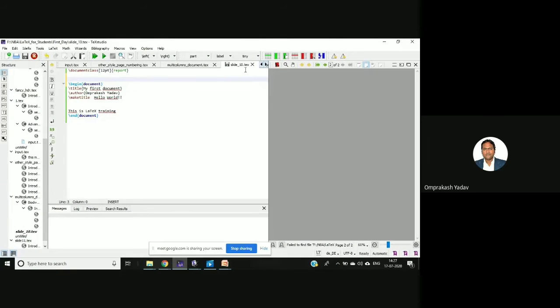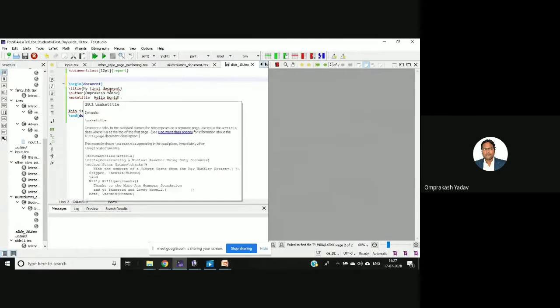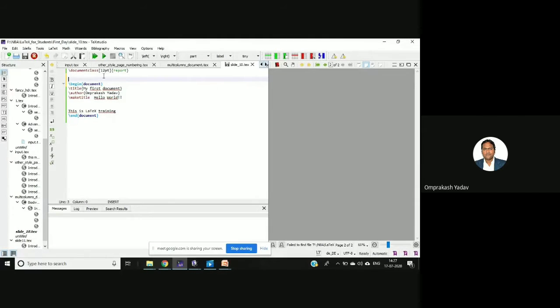So the extension is .tex. I'll be giving you all the codes. You can compile them, run them, and see the changes. No need to practice right now; later you can do the practice. First is \begin{document} and \end{document}.